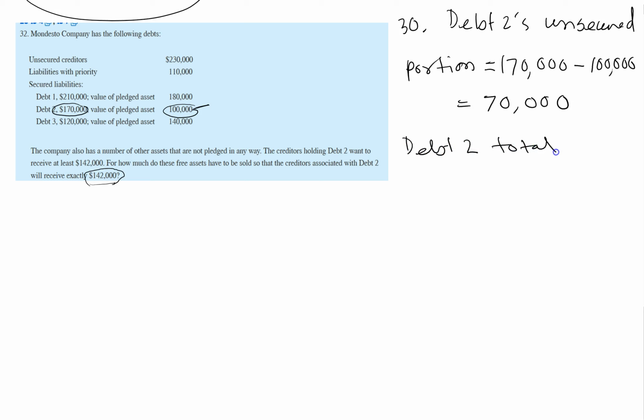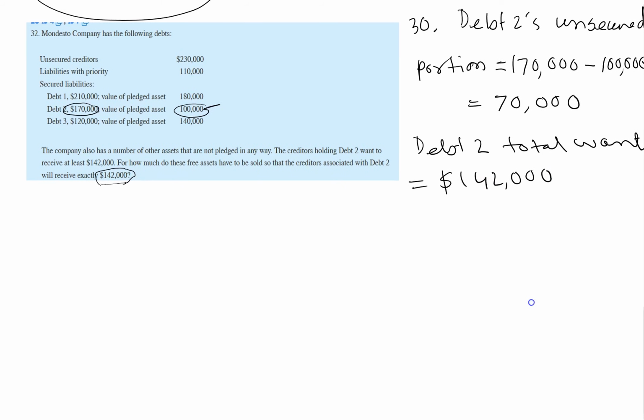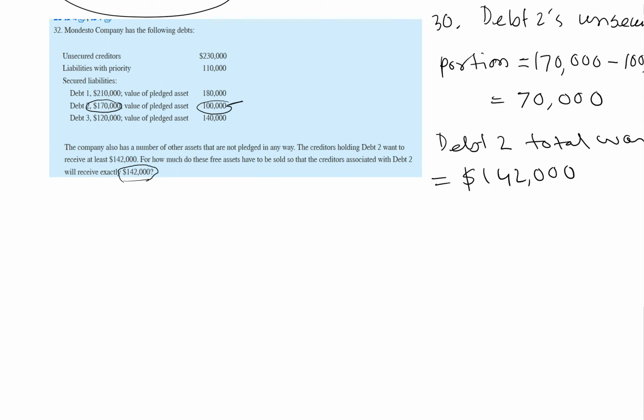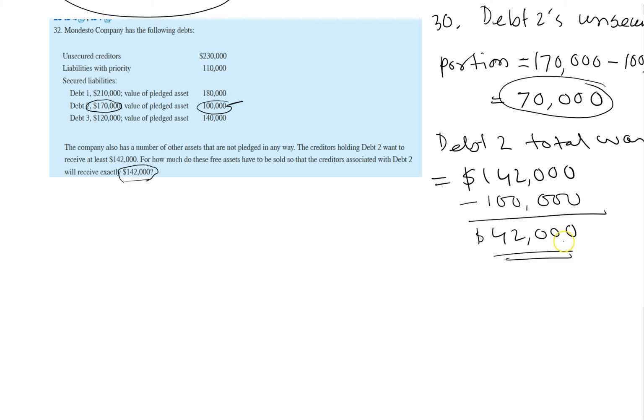So they really want to get $42,000 out of this unsecured portion.